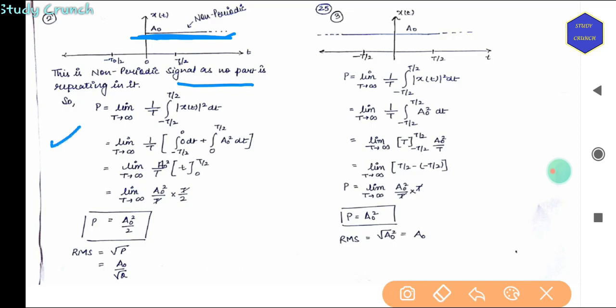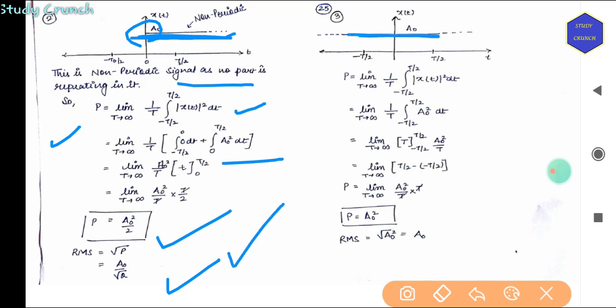So limit t tends to infinity, 1 by t, x(t) square dt, with a limit of minus t by 2 to t by 2, then again a naught square dt, because it has a magnitude of a naught. So the answer will be a naught square by 2, and the RMS value will be a naught by root 2. So again this is a power signal.